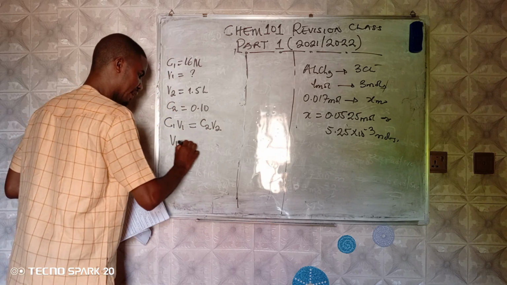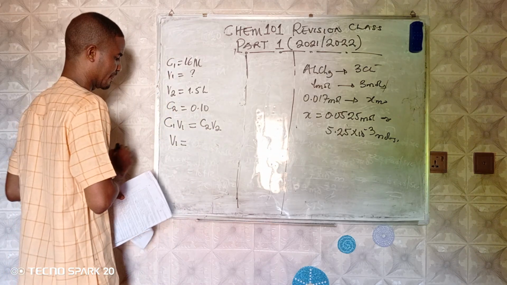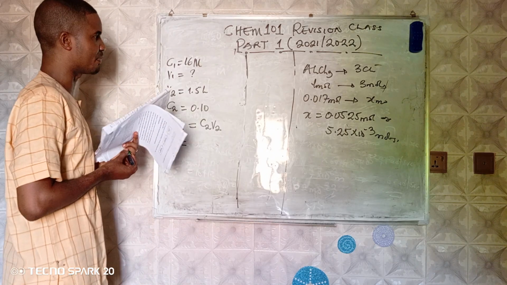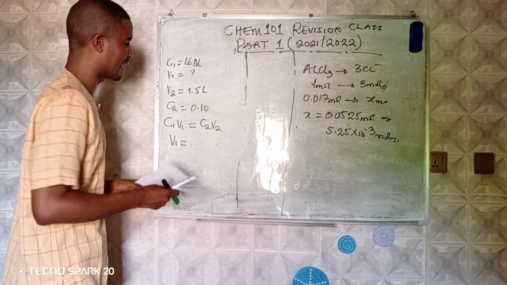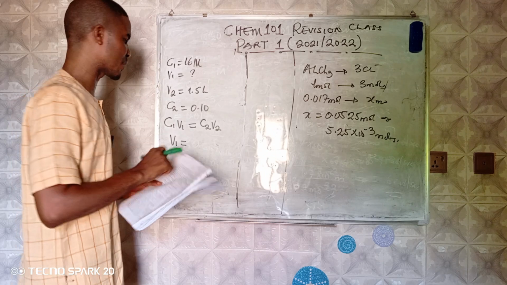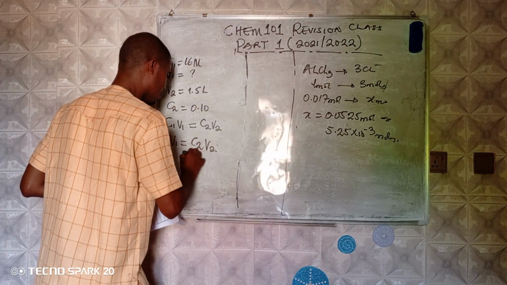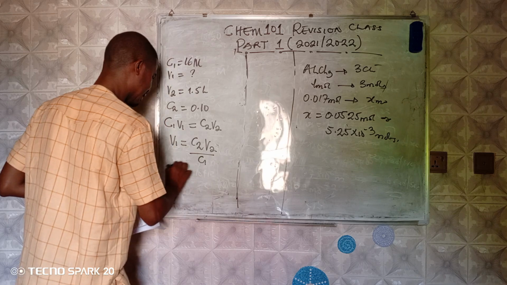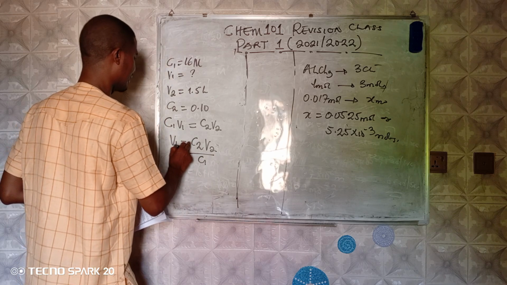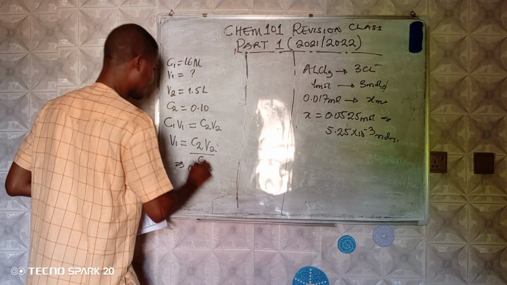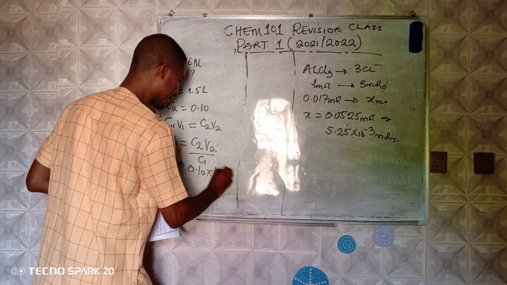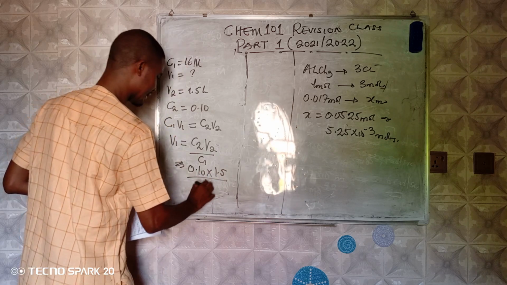This is what we call the dilution formula. It will be well explained in the practical aspect of this study. V1 becomes C2 V2 over C1, where C2 is 0.10, V2 is 1.5, and C1 is 16.